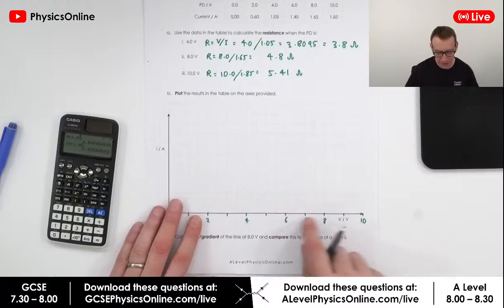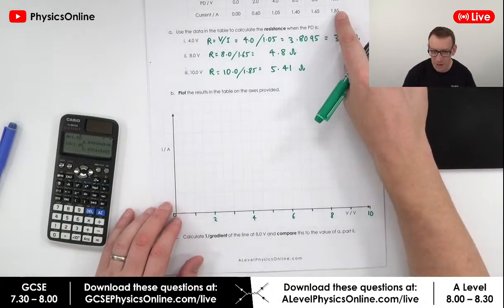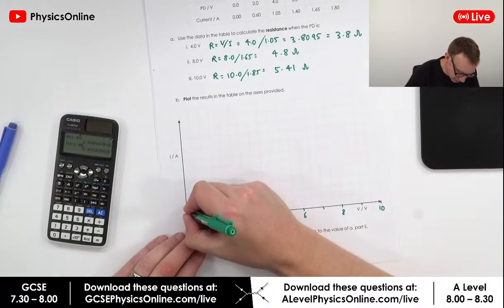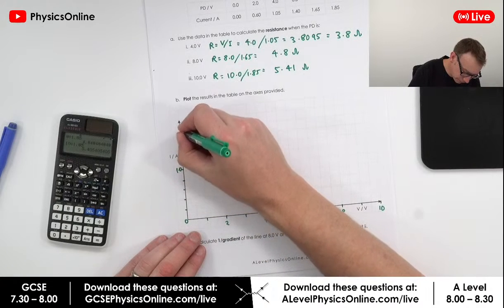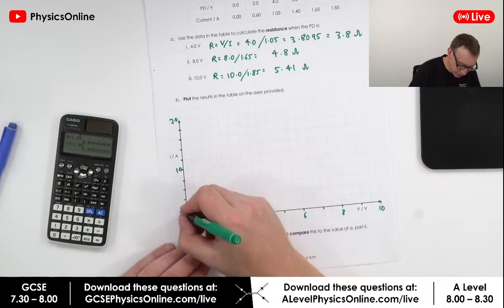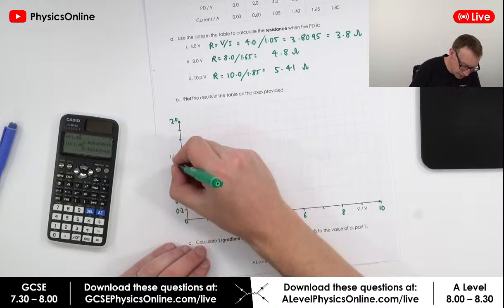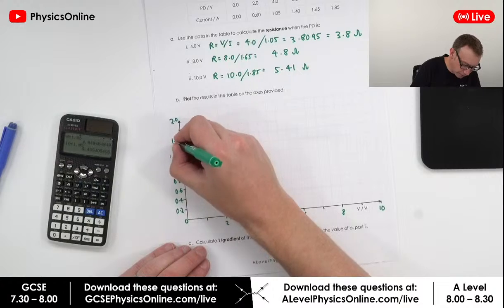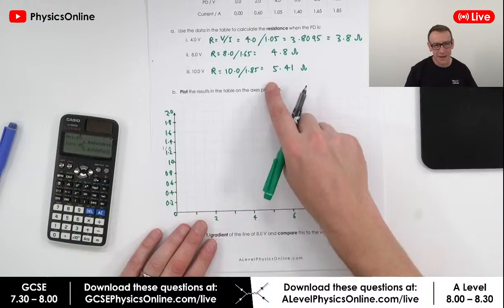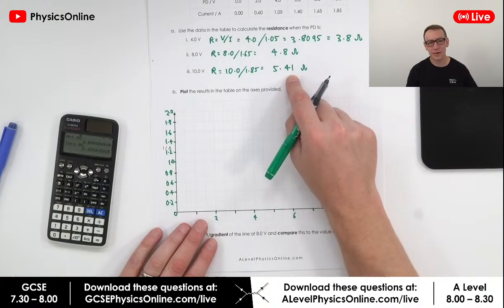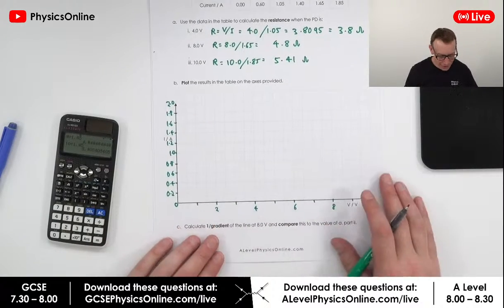Okay, so we're going to have V across the bottom, I up the side. This goes up to almost 2, so we're going to have, okay, that's 1.0, that's 2.0. So the numbers are going to be like 0.2, 0.4, 0.6, 0.8, 1.2, 1.4, 1.6, 1.8. Okay, so just kind of simple axis, and this means really it doesn't really matter if we've got something to 3 significant figures, because we can only really give something to about 2 significant figures maybe.